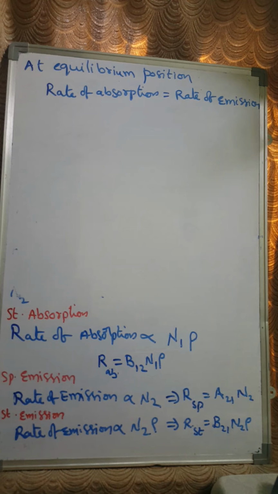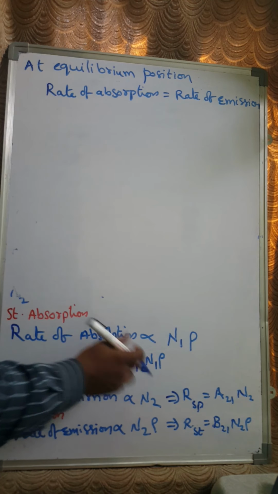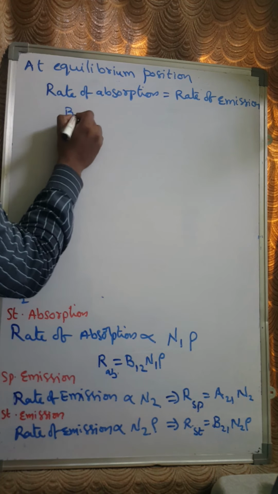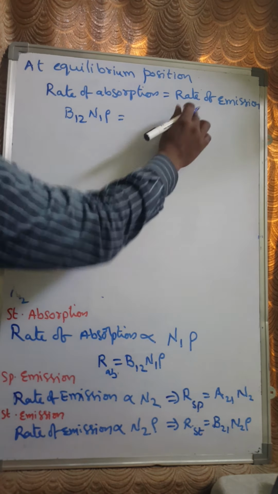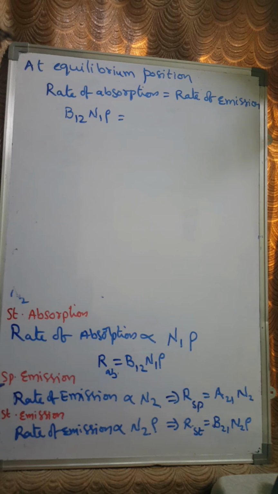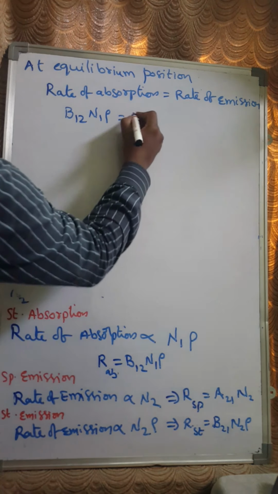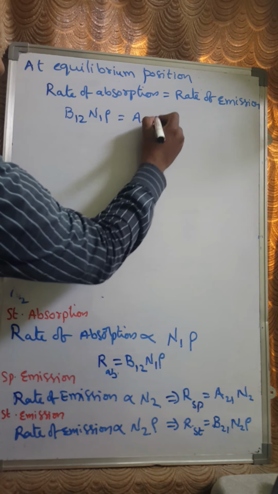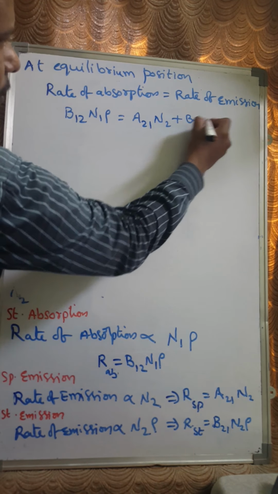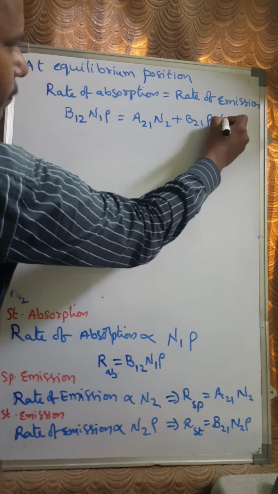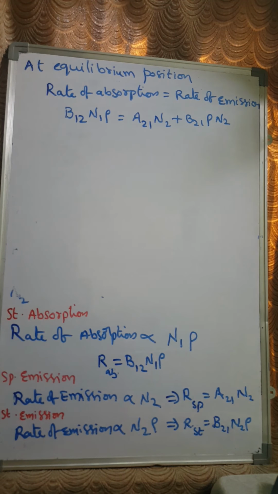right? So the rate of absorption is nothing but B12 N1 rho, which equals the rate of emission, a combination of spontaneous emission plus stimulated emission. So A21 N2 plus B21 rho N2, right? Now we are going to simplify this equation and write it in terms of rho.